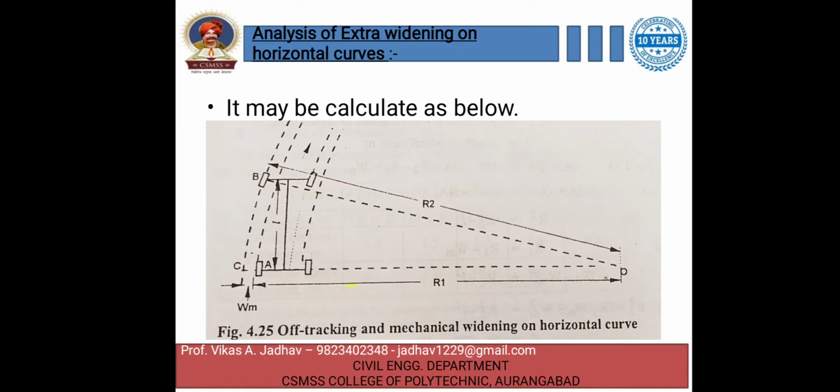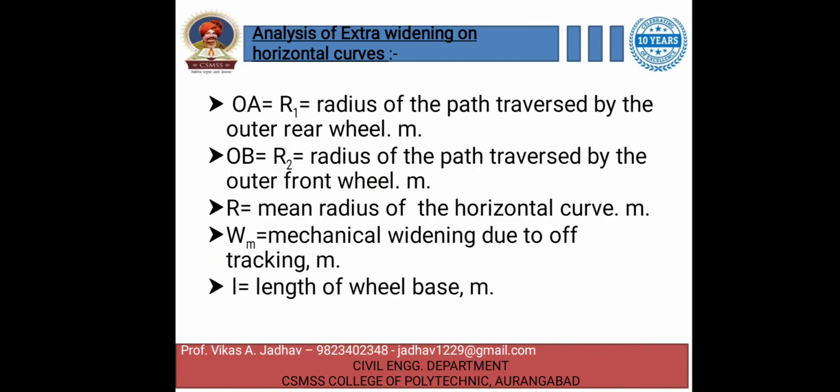OA is equal to R1, the path traversed by the outer rear wheels. Then OB is equal to R2, that is the radius of the path traversed by the outer front wheel, that is also in meter.